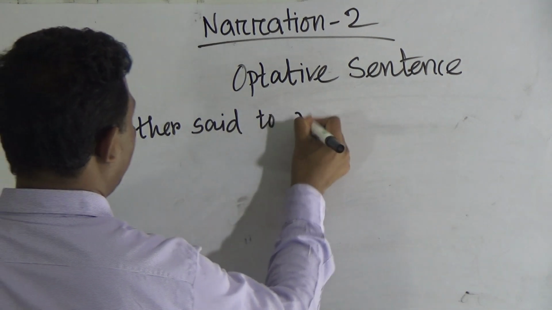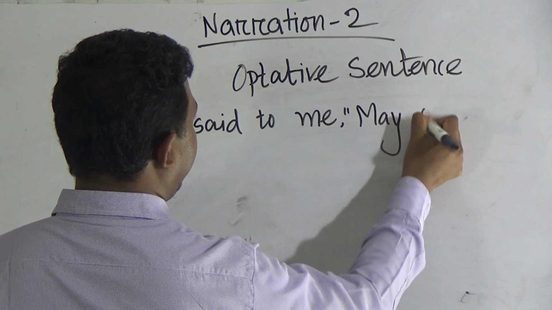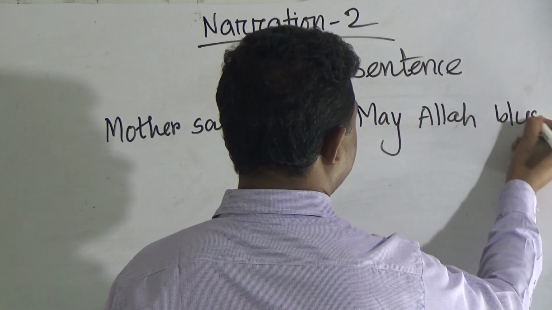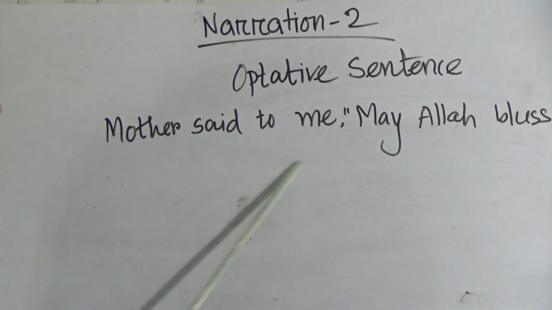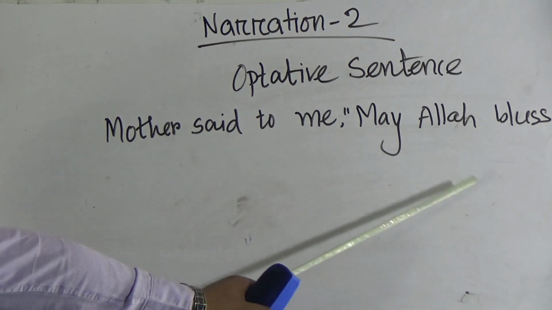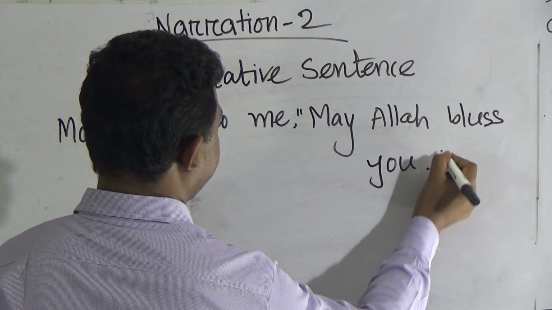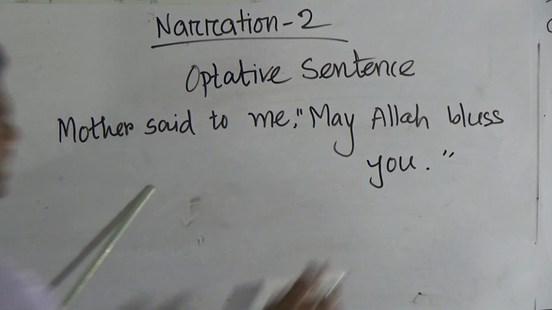Mother said to me, may Allah bless you. Okay, dear students, this is the sentence.